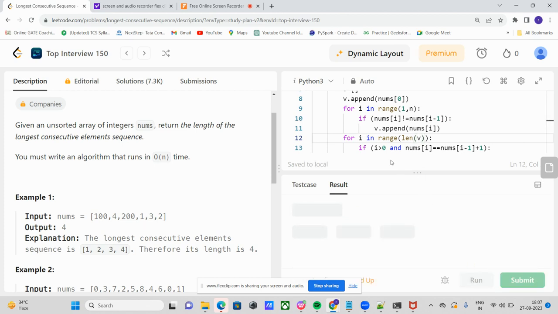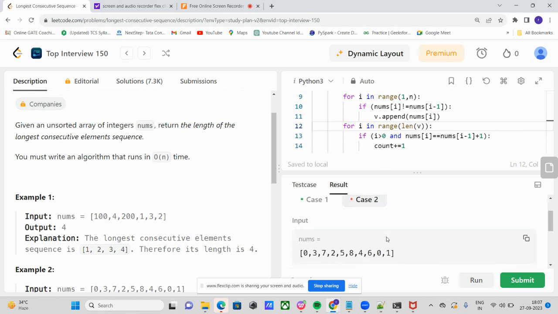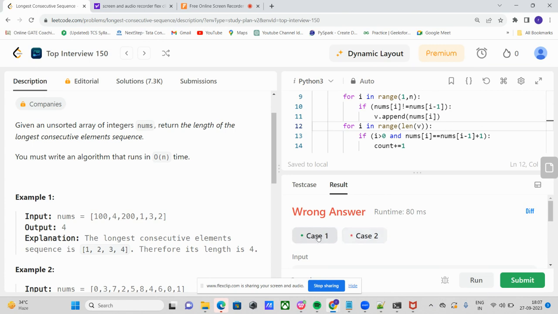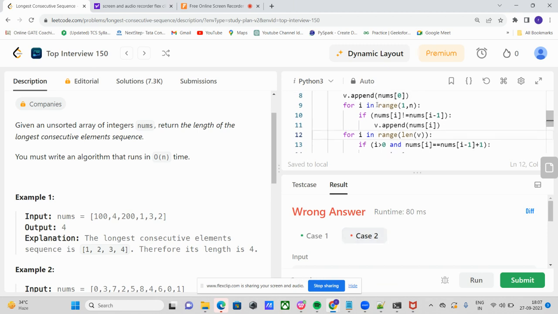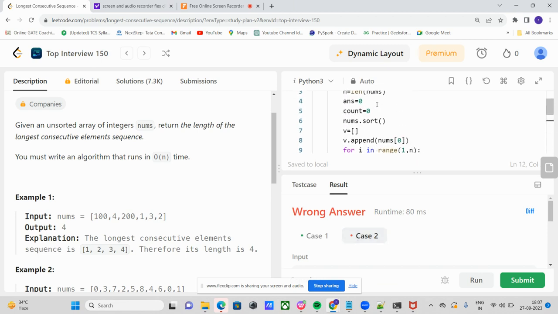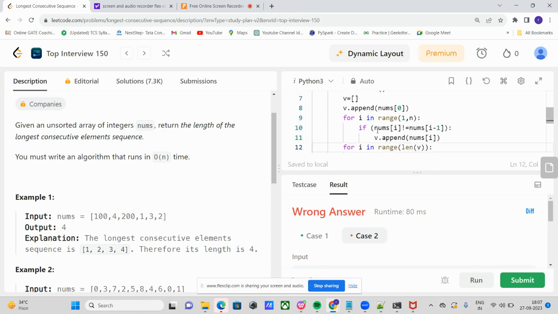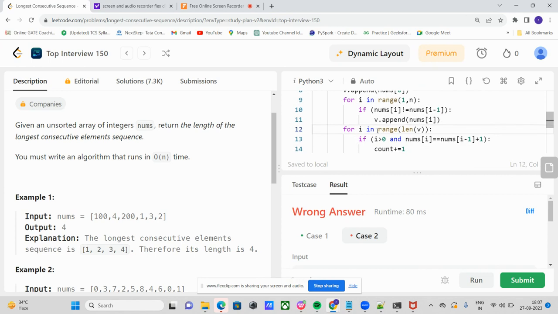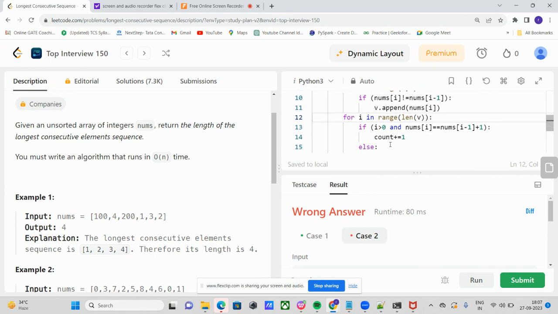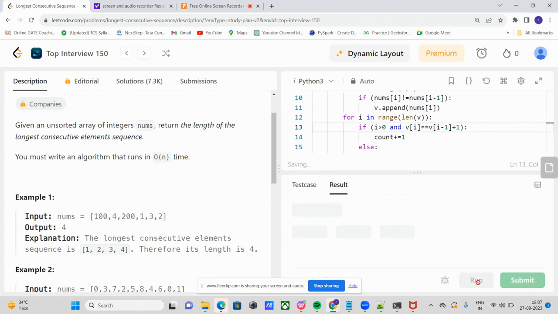So after that we can just check whether our code works or not. Okay, in this case our code works. Why is it not working in that case? If nums of I is not equal to, then we are appending the nums of I for I in a range length of v. So once we are able to append the elements to our list v, we are taking the v. Yeah, this code is giving the right answer.